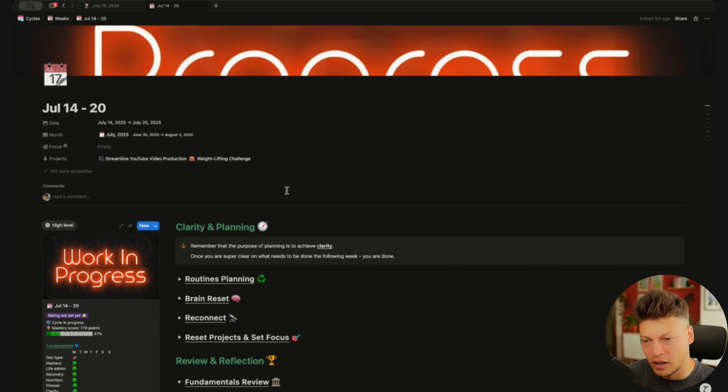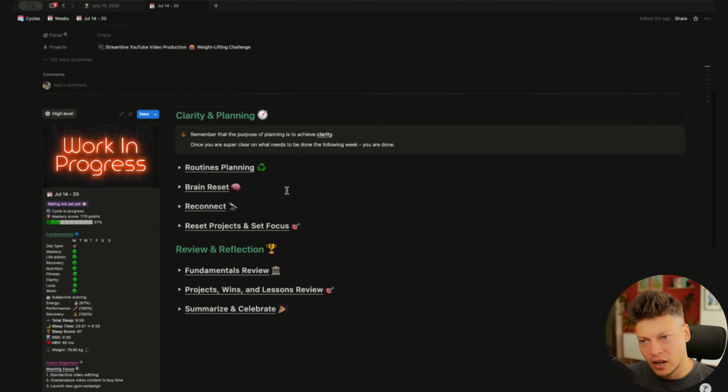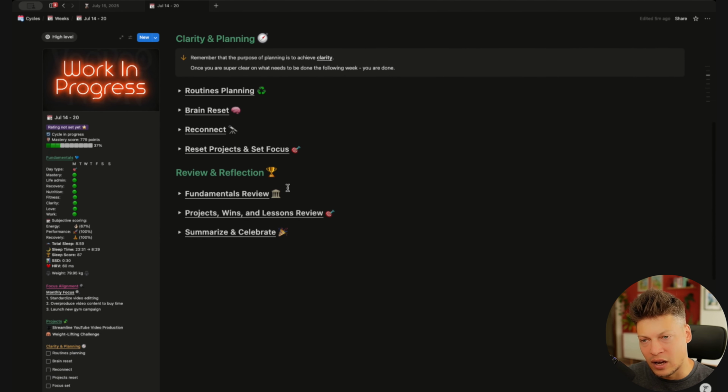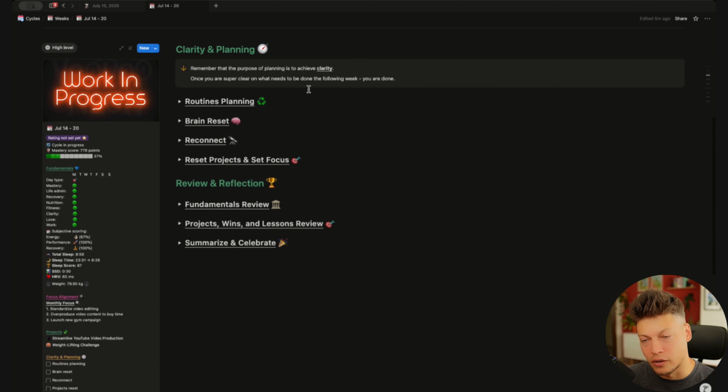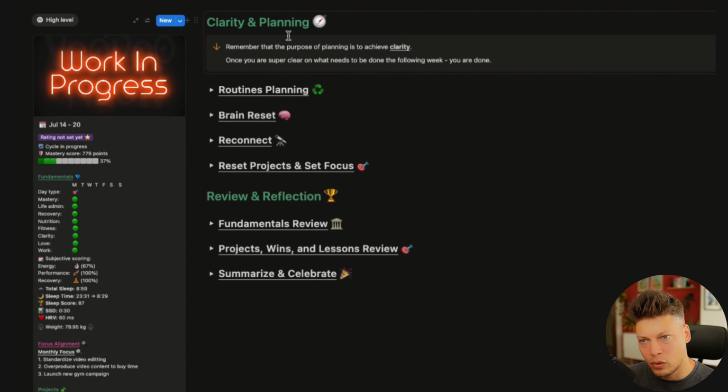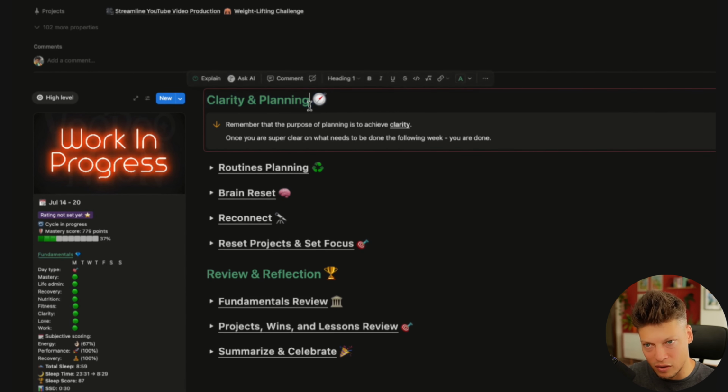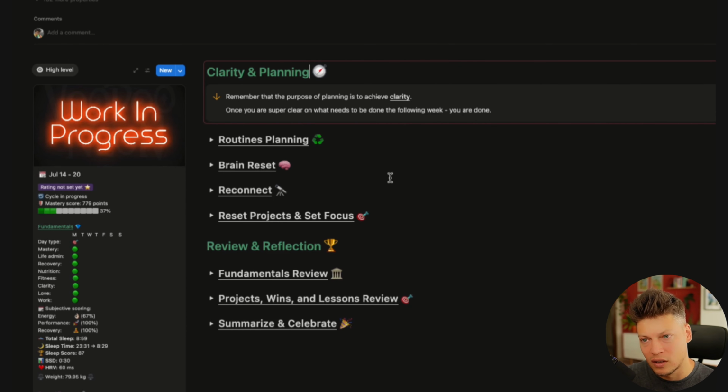Every single week in my system has a separate page, and if I scroll a little bit down, you can see that this is the structure of the template for every single week. On the left, we have a high-level summary for the week with all kinds of metrics and checkboxes. And on the right, we have two main sections that exist not only on weeks, but also on other cycles. And this is the clarity and planning section, the section that we're going to focus on today.